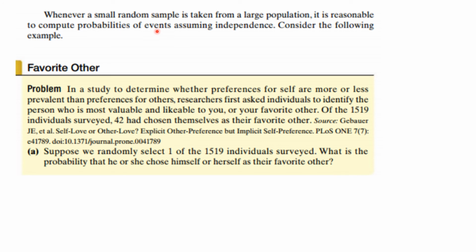Whenever a random sample is taken from a large population, it's reasonable to assume that the probabilities of the events are independent, even though they're technically not.